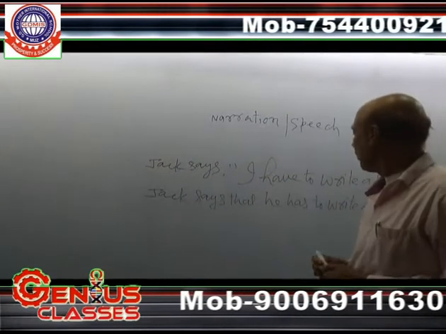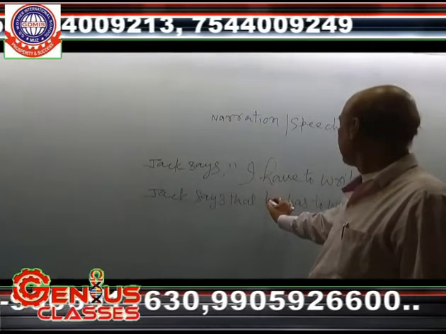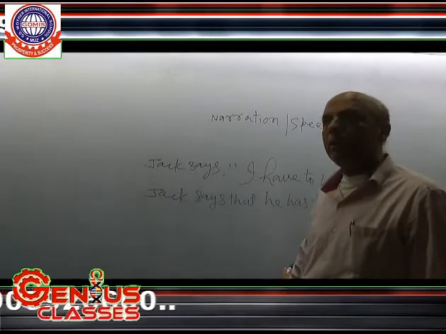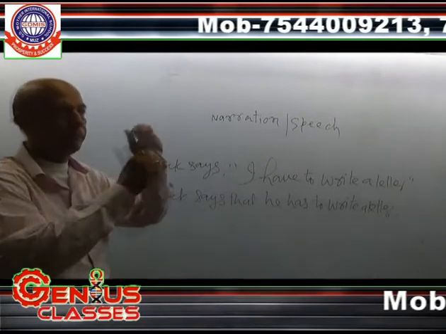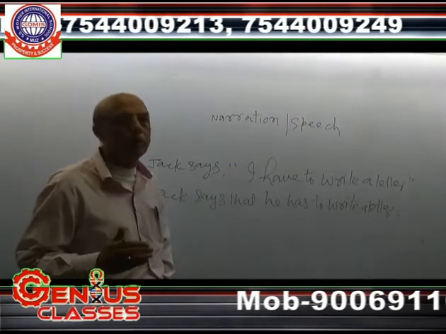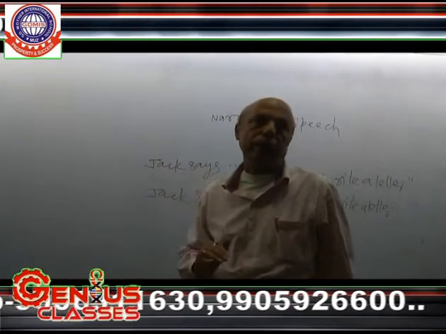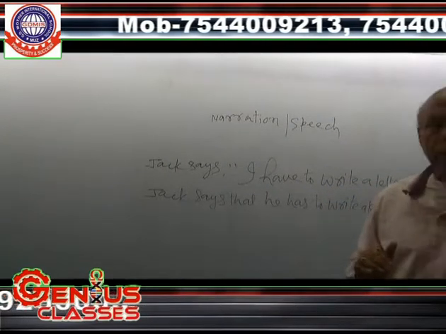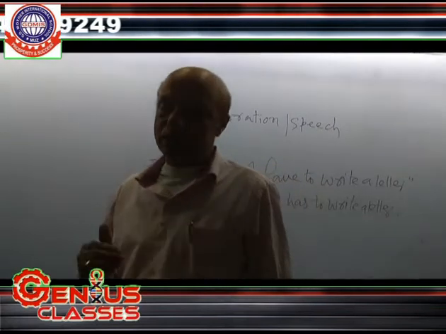So now, again I am telling you, inverted commas are omitted. And instead of inverted commas, that conjunction has been used. Again, I am repeating the same thing. First of all, we have to learn how to change from direct into indirect. In course of changing from direct into indirect, we have to pay our attention towards certain rules.